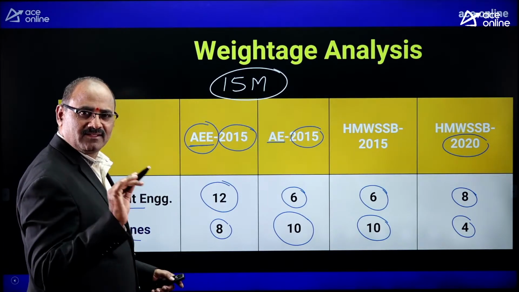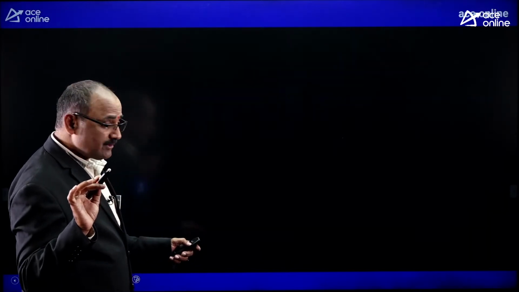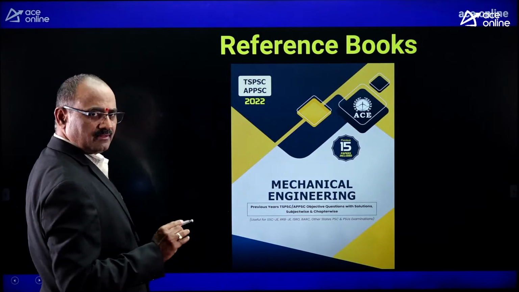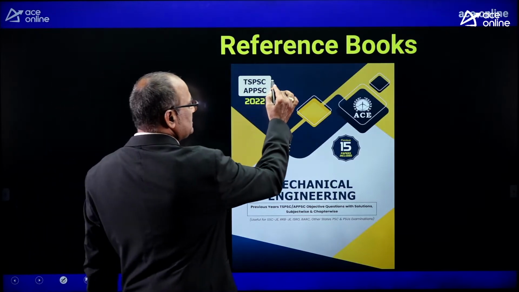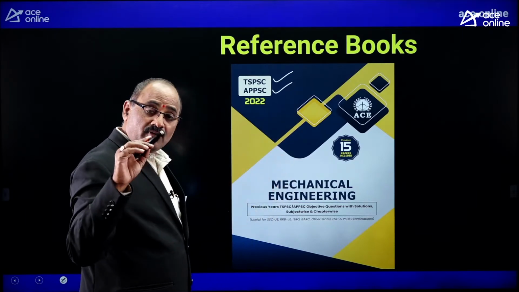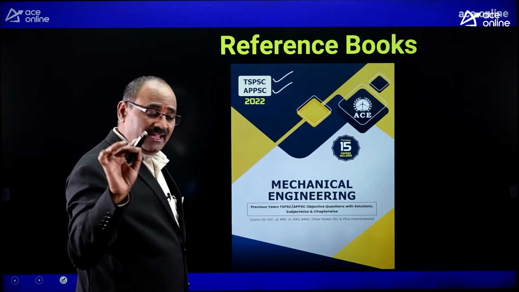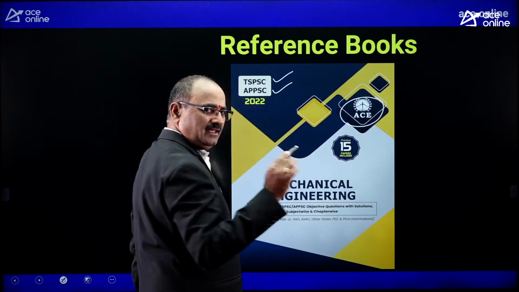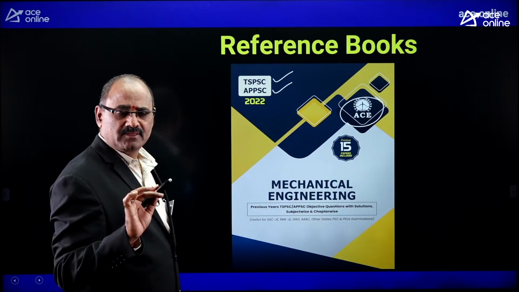Okay. Now let us see the reference books. Dear friends, the best material for both TSPSC and APPSC, for both AEE and AE, is our academy material, ACE Academy material.